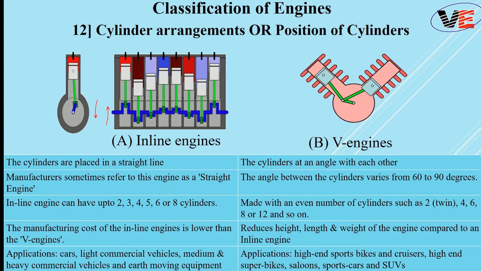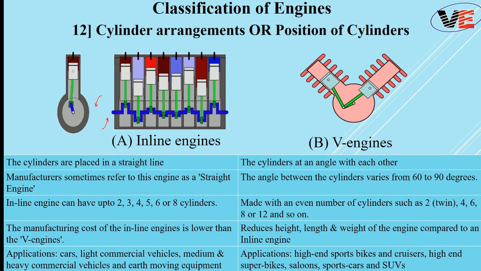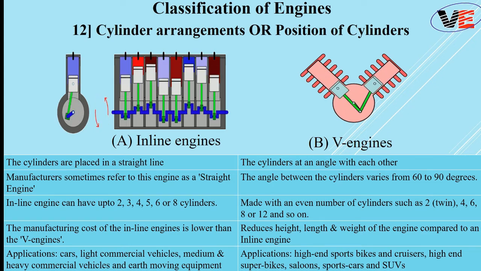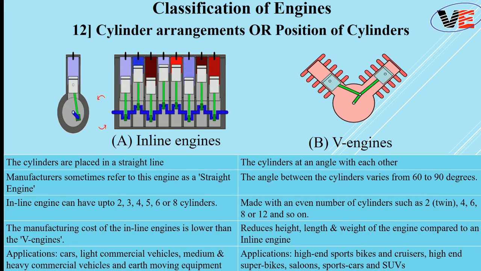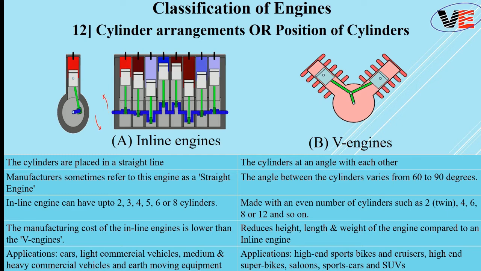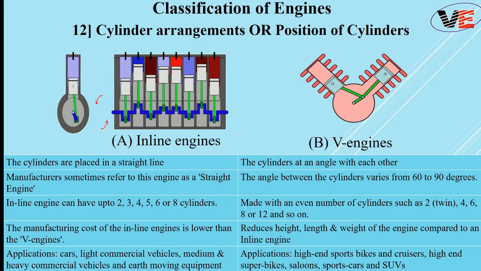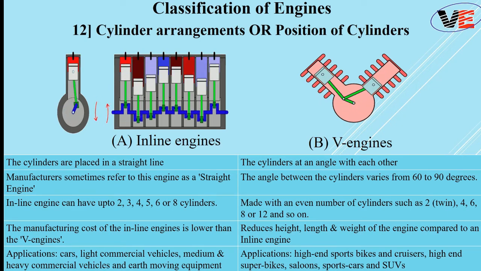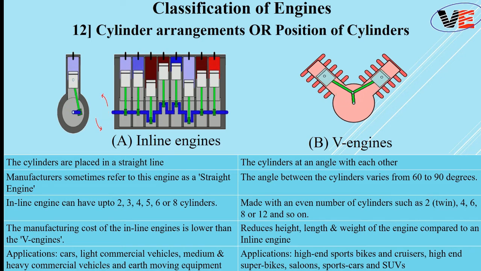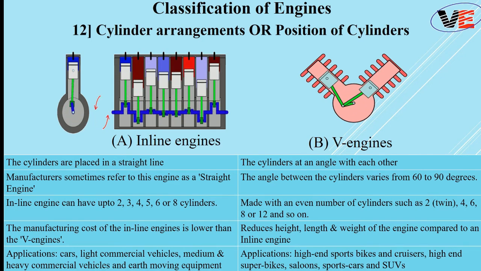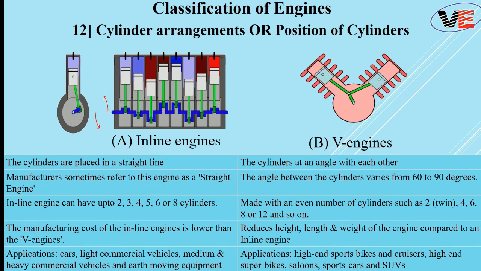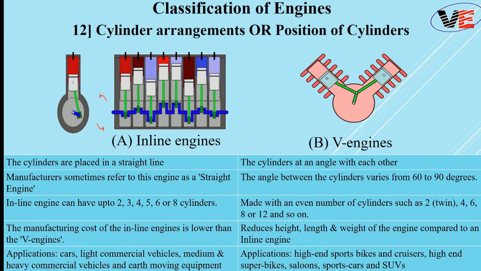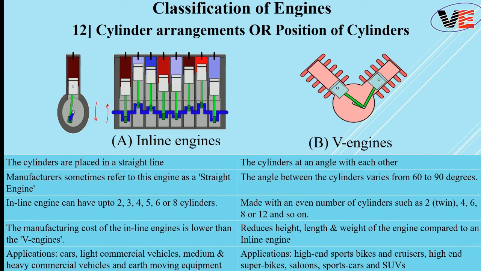The cylinders are placed in a straight line. When such an arrangement of the cylinders is there, that engine is called an inline engine. Sometimes it is referred to as a straight engine, as the pistons are arranged in a straight line. An inline engine can have 2, 3, 4, 5, 6 or 8 cylinders. The manufacturing cost of this inline engine is lower than the V engine. Applications are cars, light commercial vehicles, medium and heavy commercial vehicles and earth moving equipment where we require more power. As for the V engine, you can observe the figure on your right side.